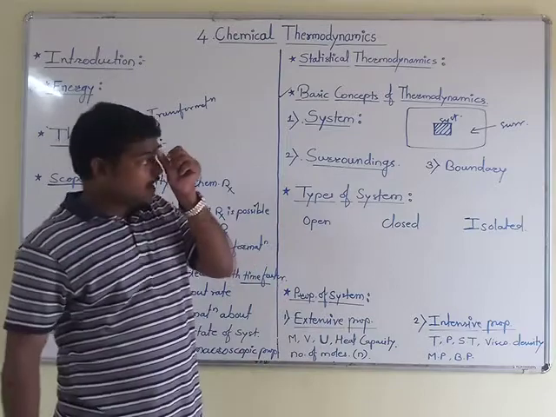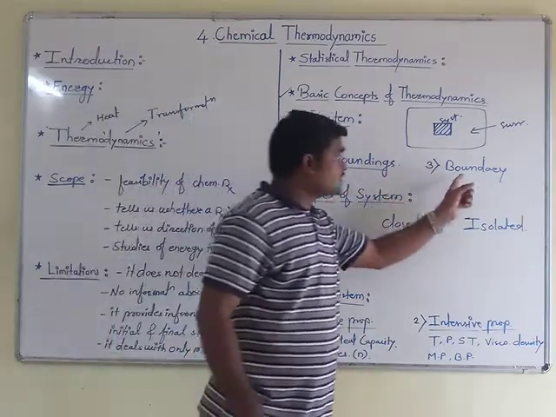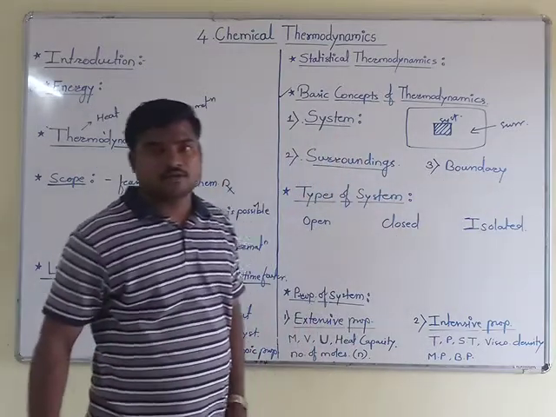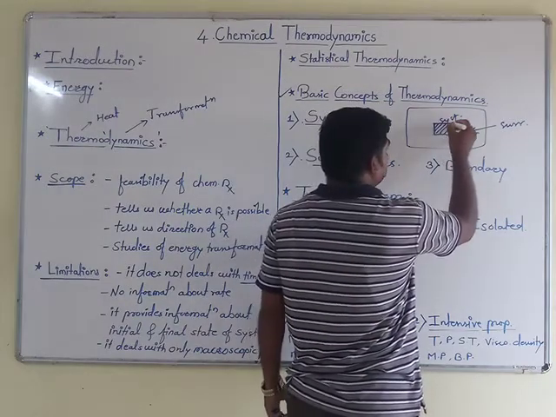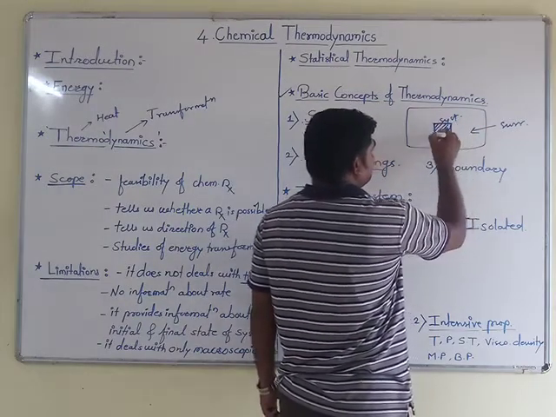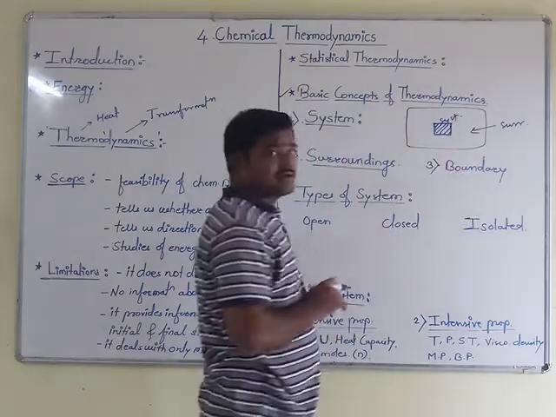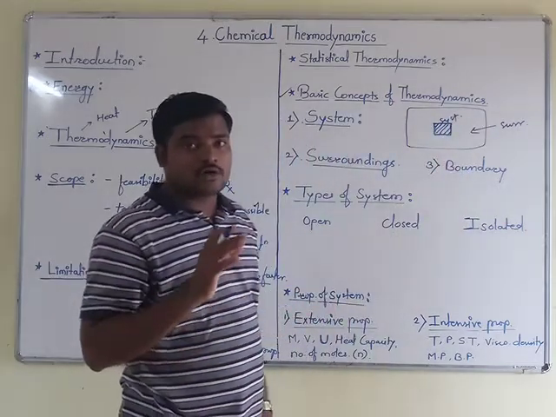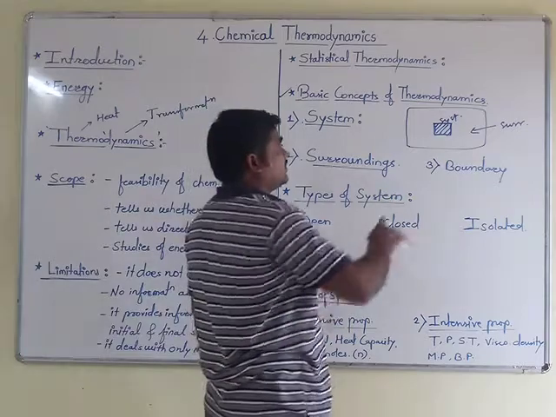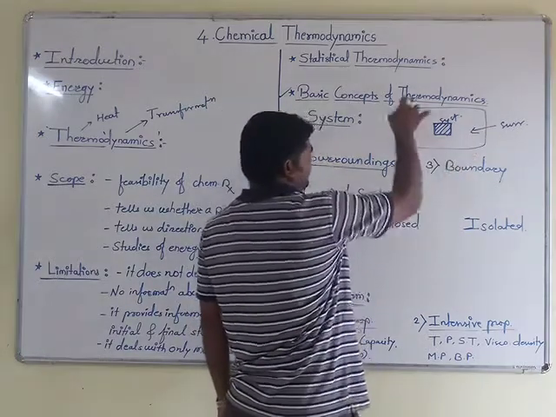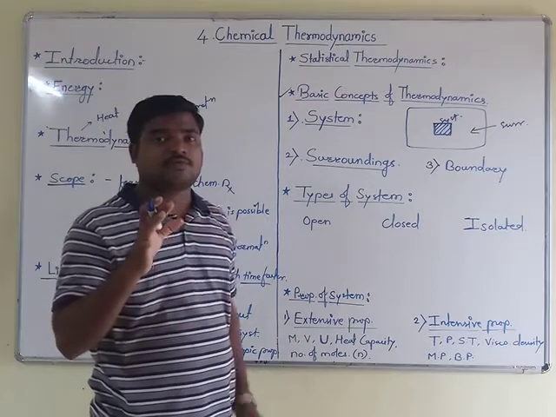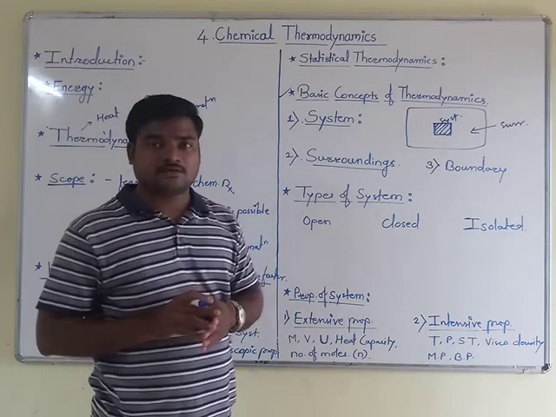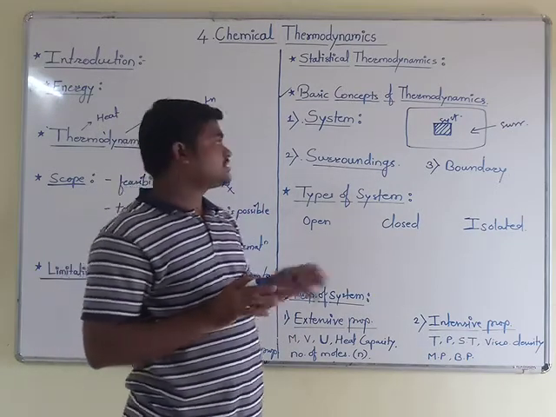The third thing is the boundary. Boundary is the part which separates both the system and the surrounding. The big square which I have made here is the universe, in which we put all the things.